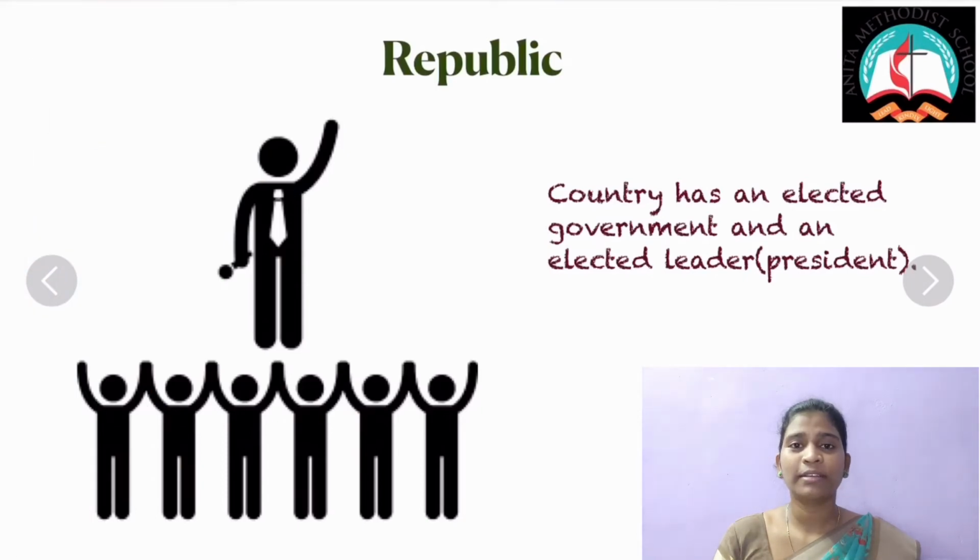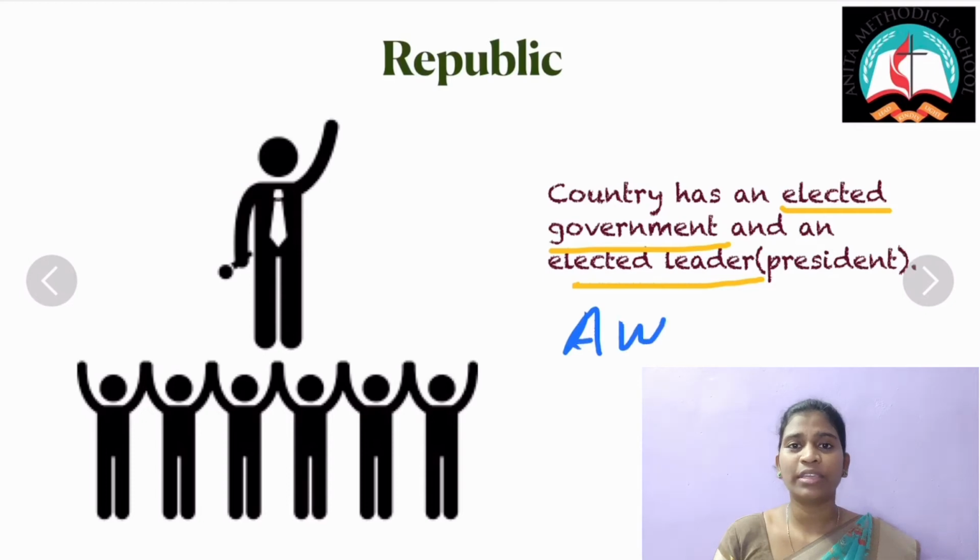A republic is a system in which a country has an elected government and an elected leader, who is none other than the president. So Australia and India as well come under this form of government.